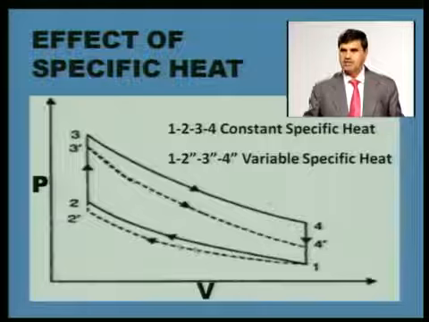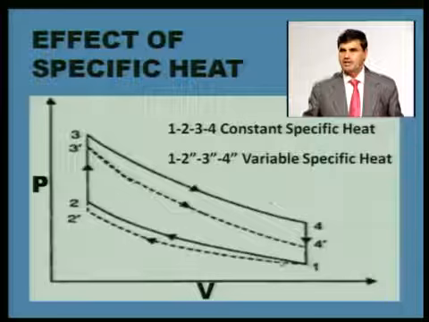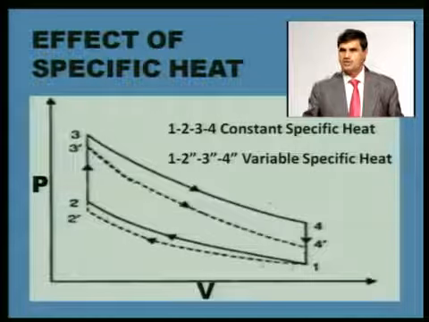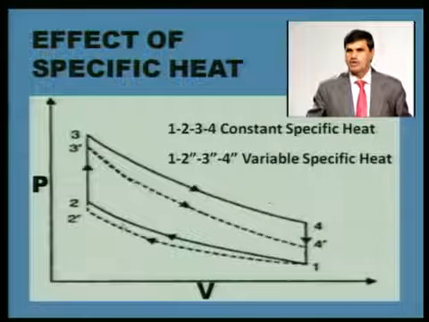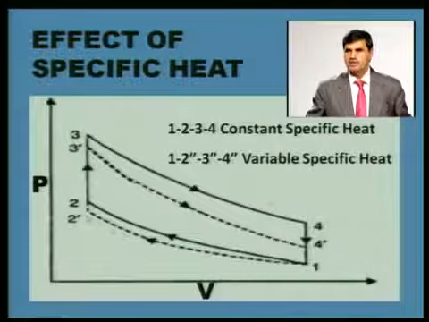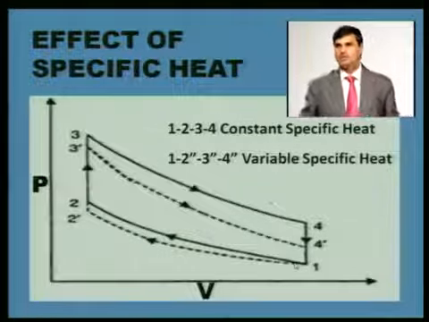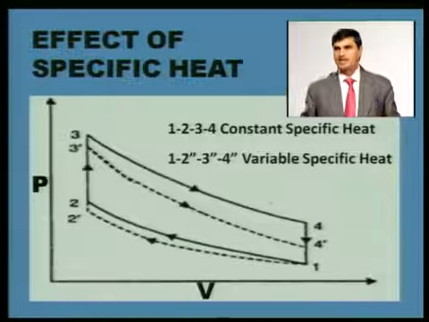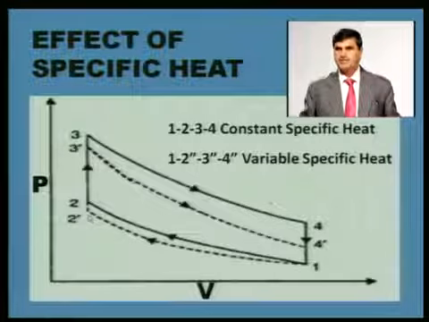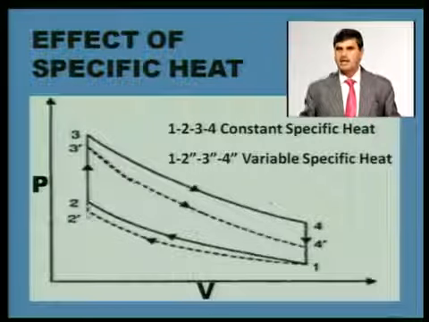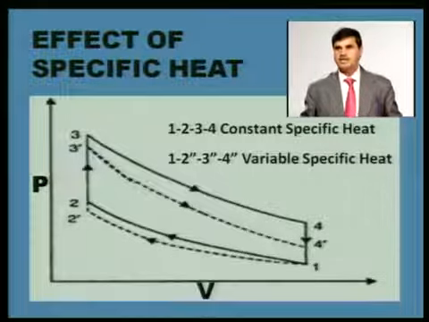The line is now deviating. The line 1 to 2 dash is lower than the line for 1 to 2, because it is not having only air now, it is having air plus fuel vapors. The reason for lowering this line is that in the fuel air cycle, after compression, the pressure which we achieve, as compared to the air standard cycle, will be lower.